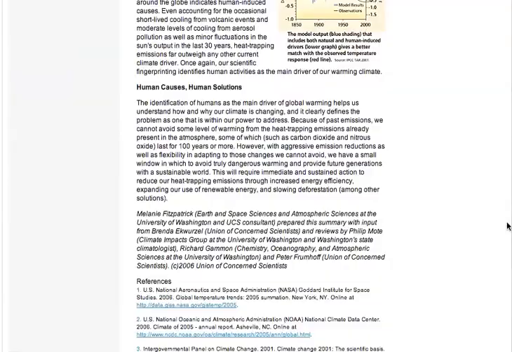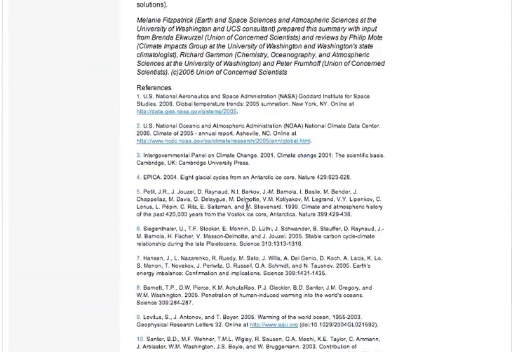So let's see, if I scroll way down, I have a reference list, and it looks like the first article they're citing is the U.S. National Aeronautics and Space Administration, and that's a 2006 article, 2005, 2001, just a different collection of articles.